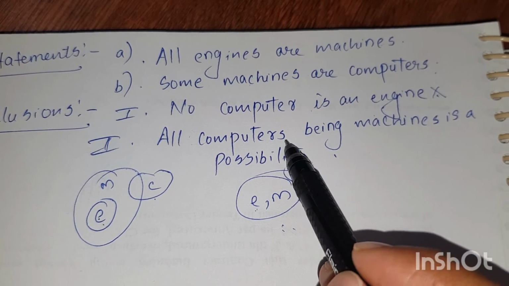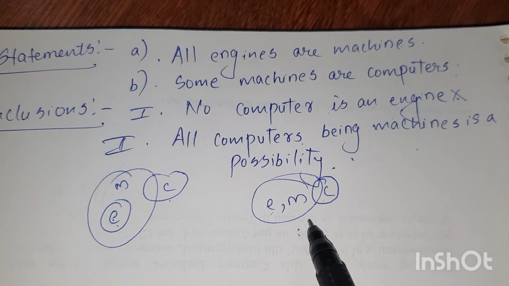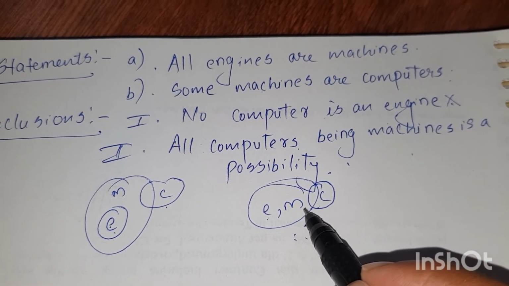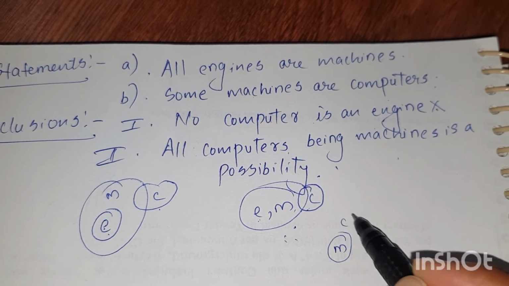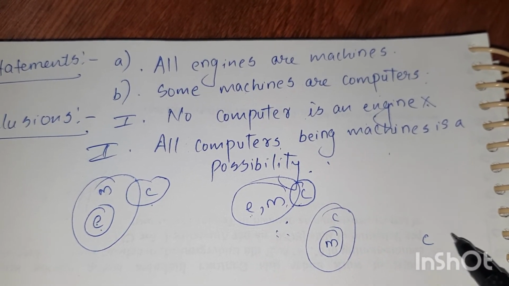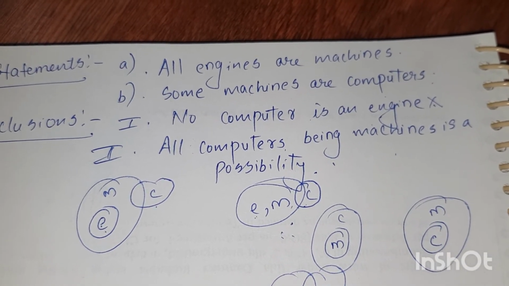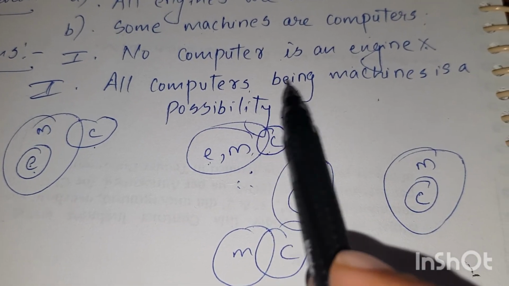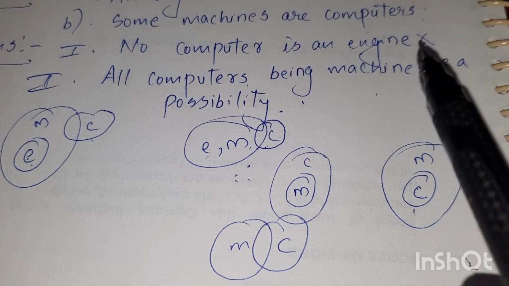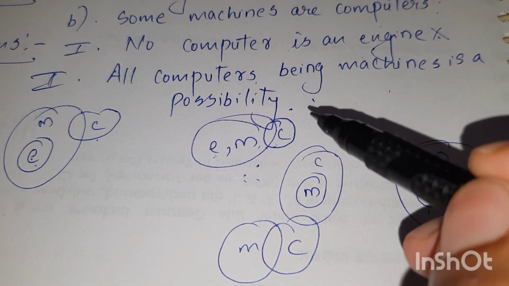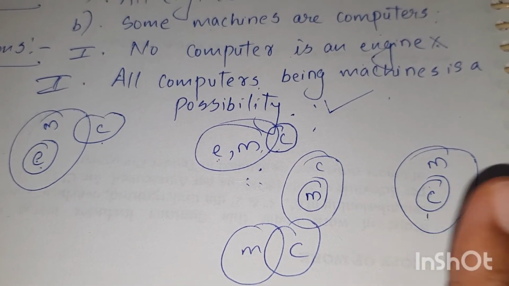And the second one: all computers being machines is a possibility. Yes, because it is said that some machines are computers, we can draw it in three ways, like this. See here, all computers being machines is a possibility. It is true. In the case of possibility, any one of the three cases must be true.